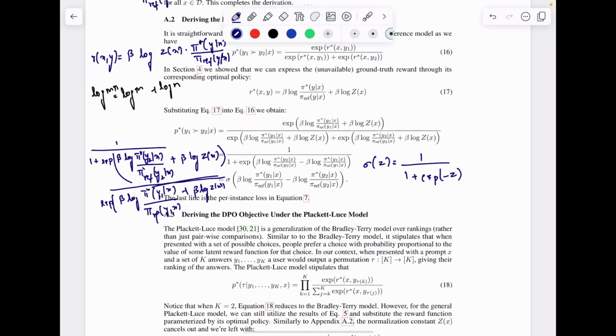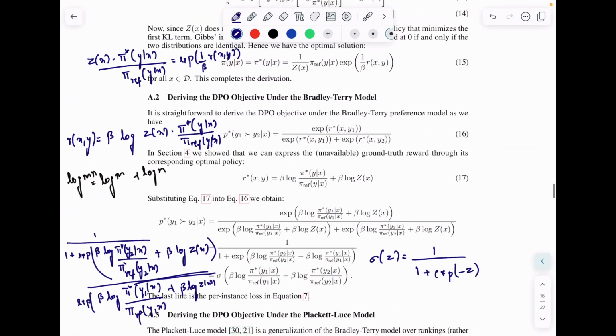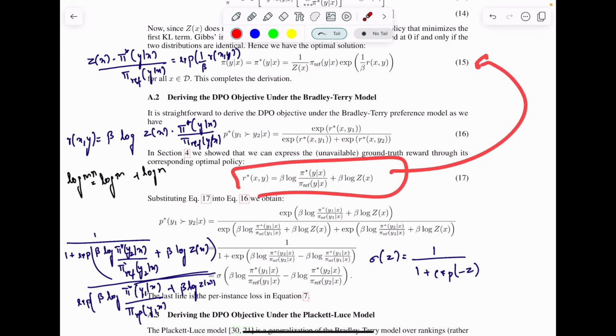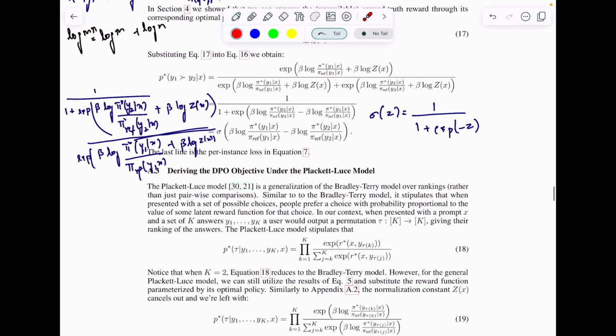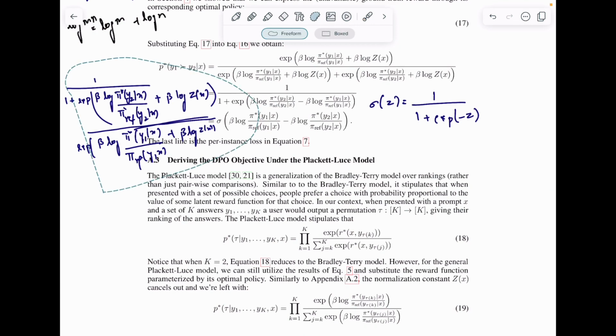What they have done in appendix A.2 is that when you have derived the value of r(x) using equation number 15 and you put that r(x) into equation number 16, you get that this particular term turns out to be sigmoid of this particular term. And now it is very straightforward. What we did in RLHF also, you use this particular, let me just move these formulas somewhere else.